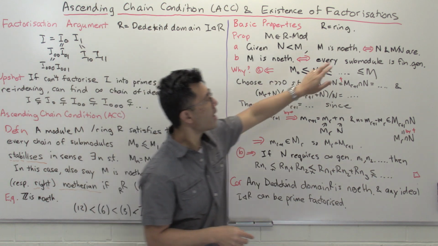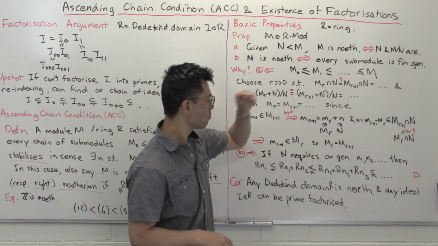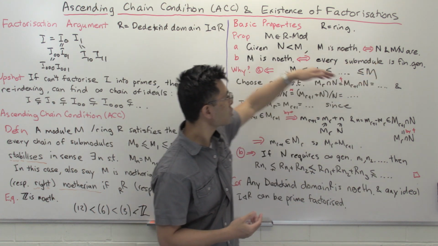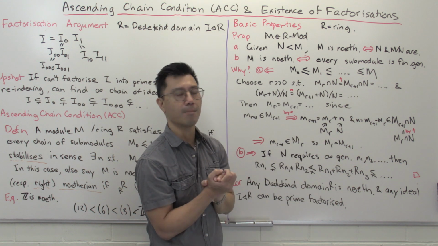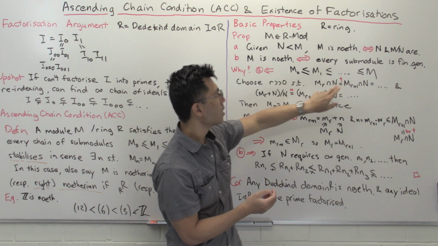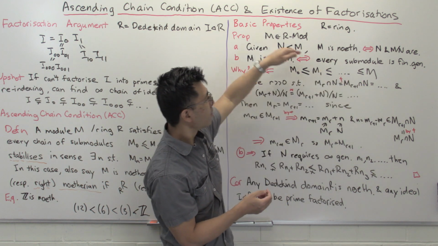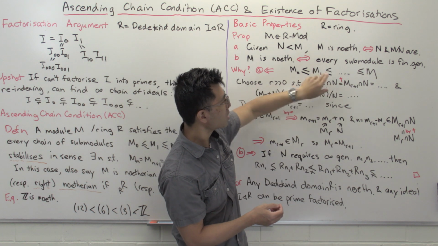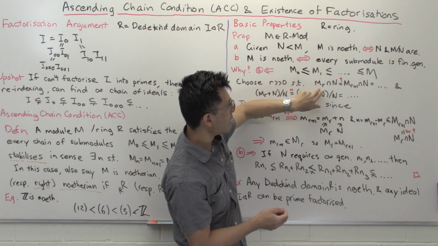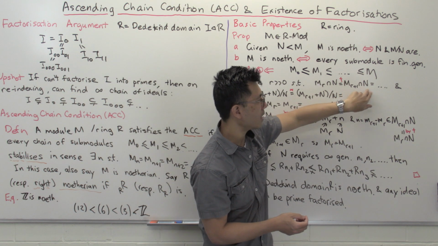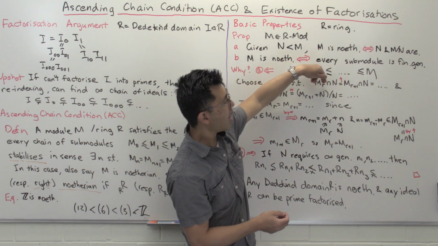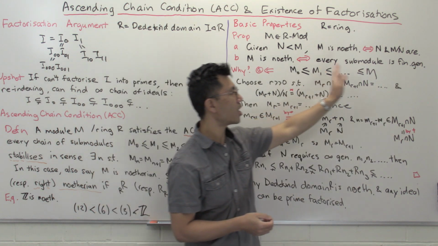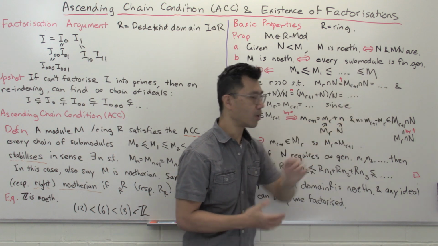So we know that N is noetherian, so how can we use that? The ascending chain condition there. Well, to get a chain of submodules of N, what you can do is take this and just intersect it with N. That will be submodules of N. So since you have the ascending chain condition on N, that means that for r large enough, when you look at this chain where you intersect with N, you'll get things like M_r intersect N, M_(r+1) intersect N, and so forth. If you make r large enough, you can assume that this stabilizes, so they're all the same. So the intersections of this chain with N stabilize at some point.